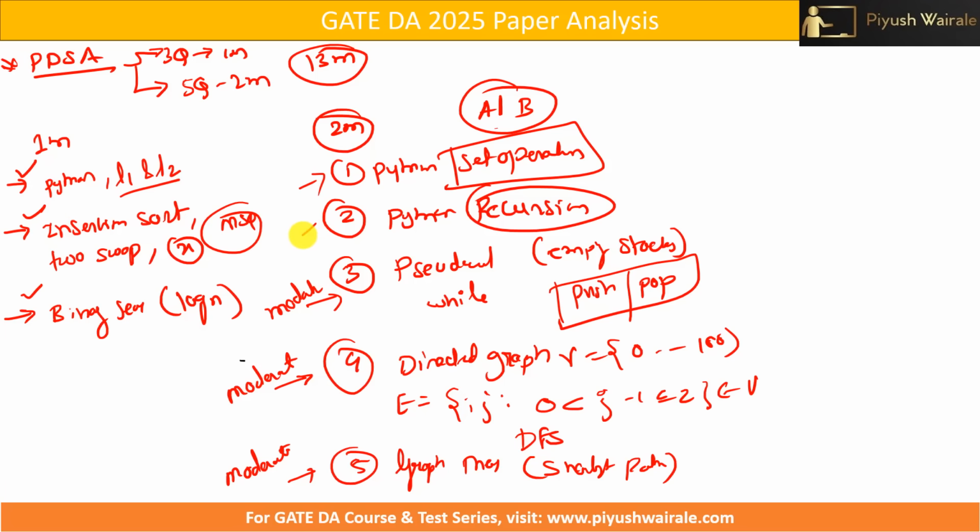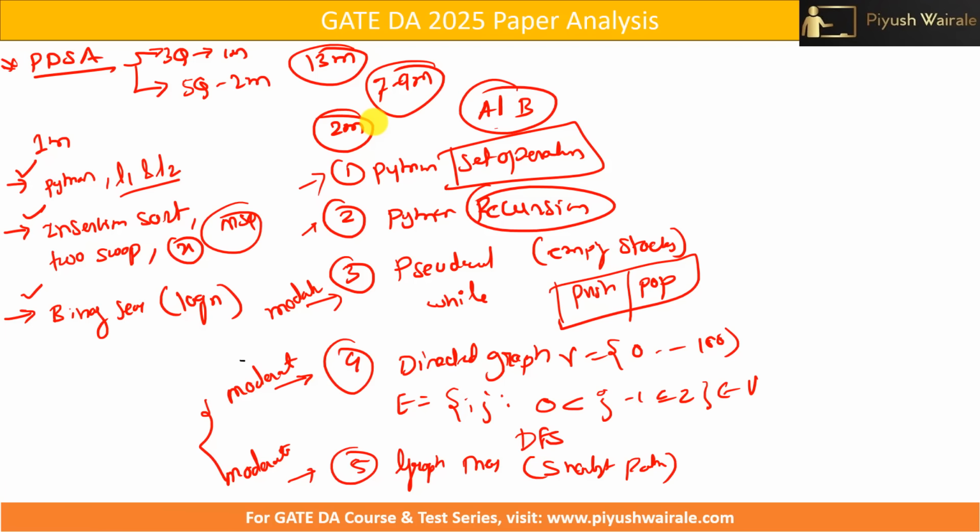From this particular subject, the PDSA course, out of 13 marks, these two questions you can easily solve, even the pseudocode part as well. So an average to good student should be able to get at least 9 marks. I can say 7 to 9 marks from this PDSA course. Even if we ignore these two questions, the pseudocode question was easier if you understand this topic. So I'm expecting 9 marks to score very easily from PDSA.